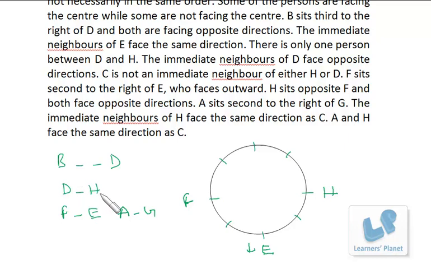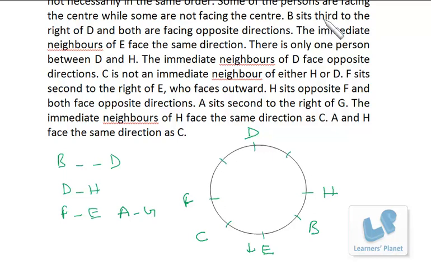Now between D and H there is just one person, that means there is one person's gap. So D has to be over here, because already this is there. Then C is not an immediate neighbor of either H or D. So C cannot be here, cannot be here, cannot be here. That means C has to be here. Now we want B and D, 2 persons. So the only position left is this, because B cannot be over here. Then we have A and G, so A and G must be here.